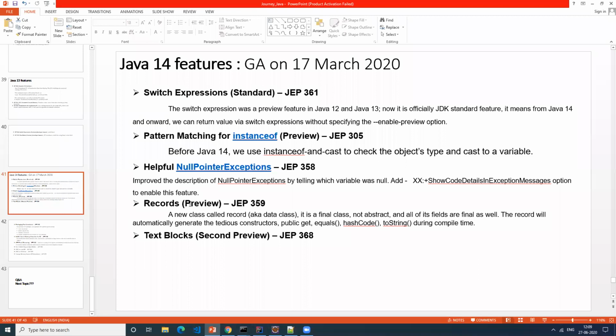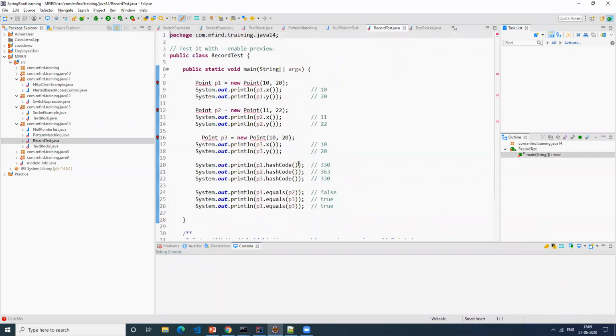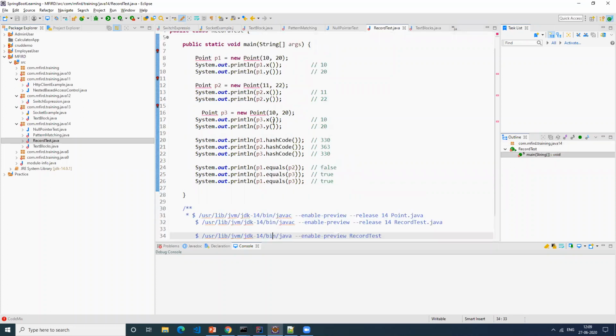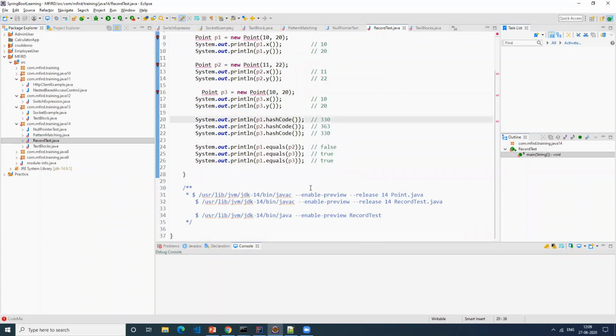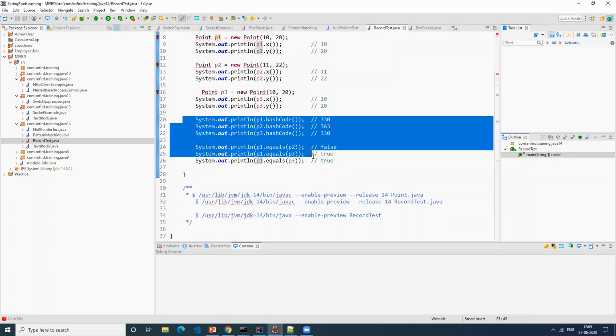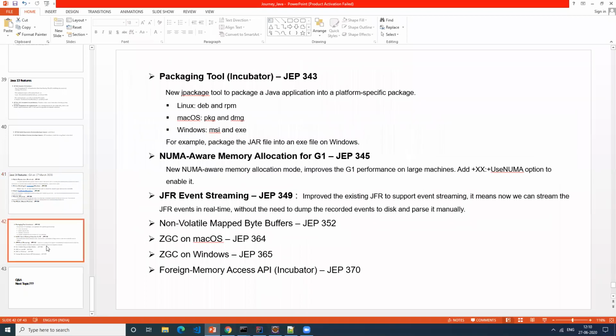So how does it work? Did I have the code for that? So you have some code like this. You write, right? I have some code and I want to see what the value is at each point. So with the record, what you can do is just record this. There's a record option where you can add record, then enable the preview feature and execute it. It prints whatever values it has. All these values, whatever you do using SOP, that SOP is not required. The record will take care of printing all the values assigned to it, something like that. Any questions?